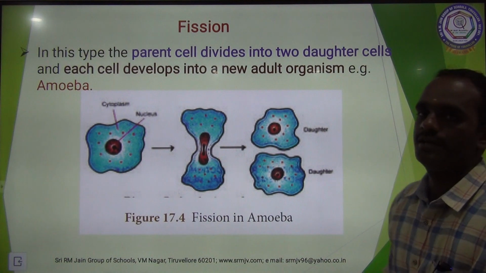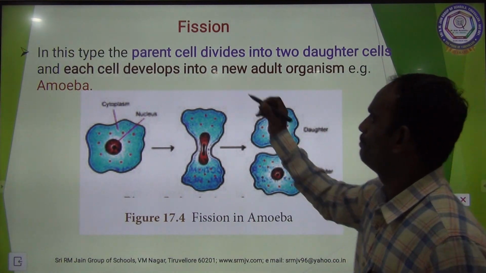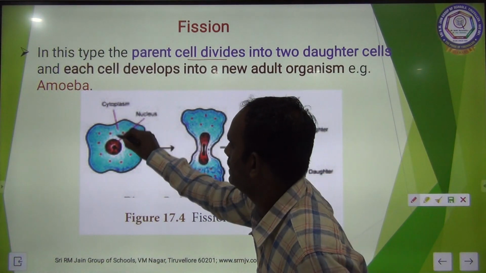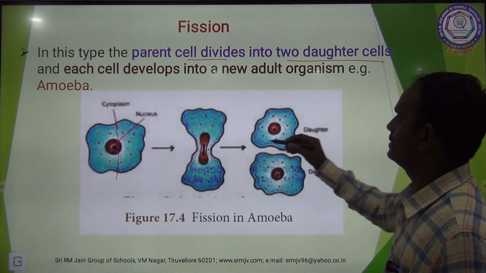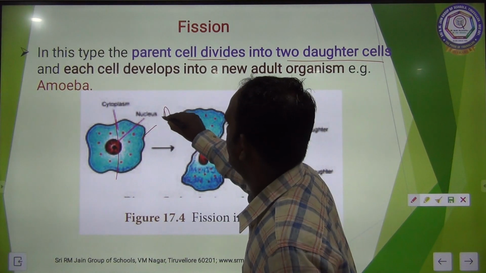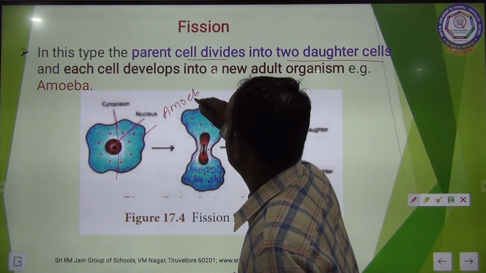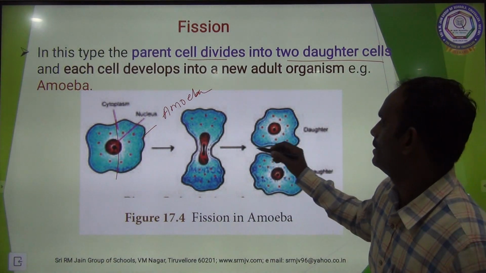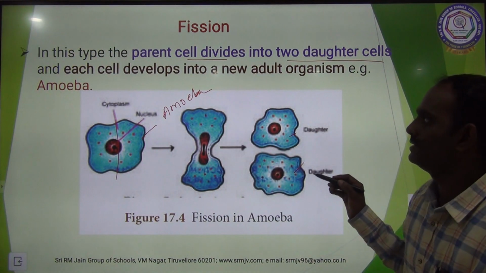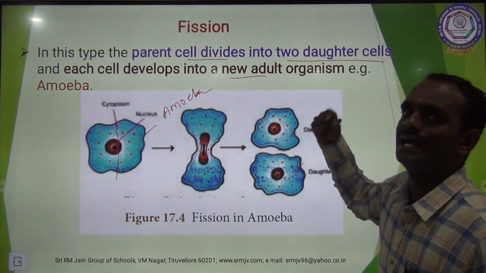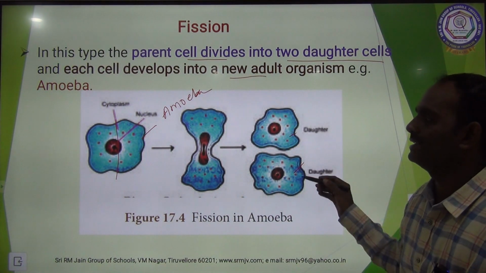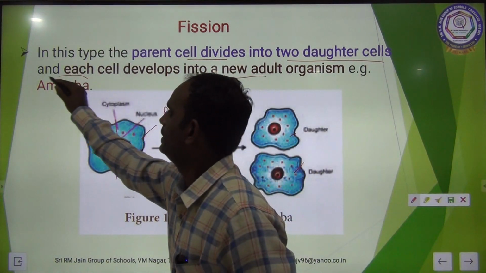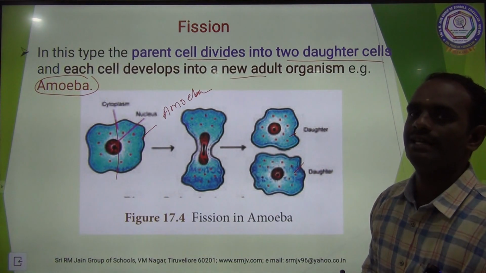Then fission. This is one of the types in which the parent cell divides into two daughter cells. This is the parent organism. Example, amoeba. This amoeba divides into two identical parts. This divides into two daughter cells. Each cell develops into a new adult organism. The formed daughter cell is identical to that of the parent organism. So fission takes place in amoeba.